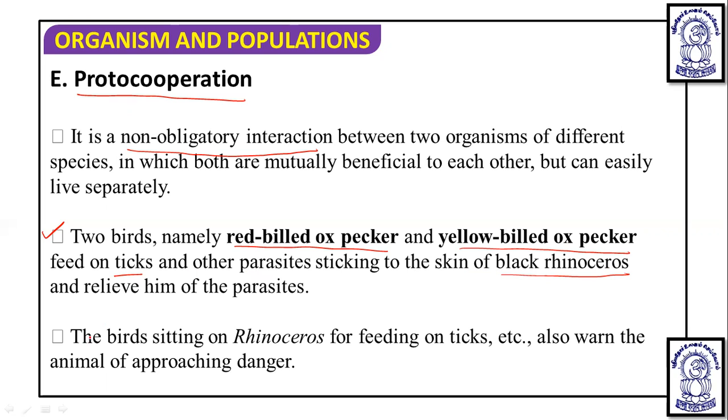In turn, the birds also warn the animal of approaching danger. So the birds warn the rhinoceros of danger, and that's how the rhinoceros gets benefited, and the birds on the other side get food. Both partners are benefited, but they can live separately as well. So it is an example of proto-cooperation, and that is the first example.